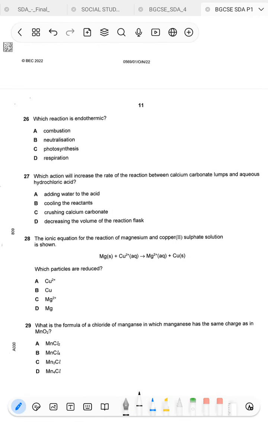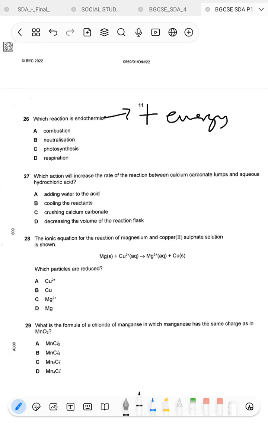An endothermic reaction is a type of reaction that needs to gain heat or some sort of energy from its surroundings. So it's going to gain some heat energy from its surroundings. The reason we just say energy in general is because not all of the time are we going to be looking at heat energy. In some reactions we are looking at light energy, in some reactions electrical energy.